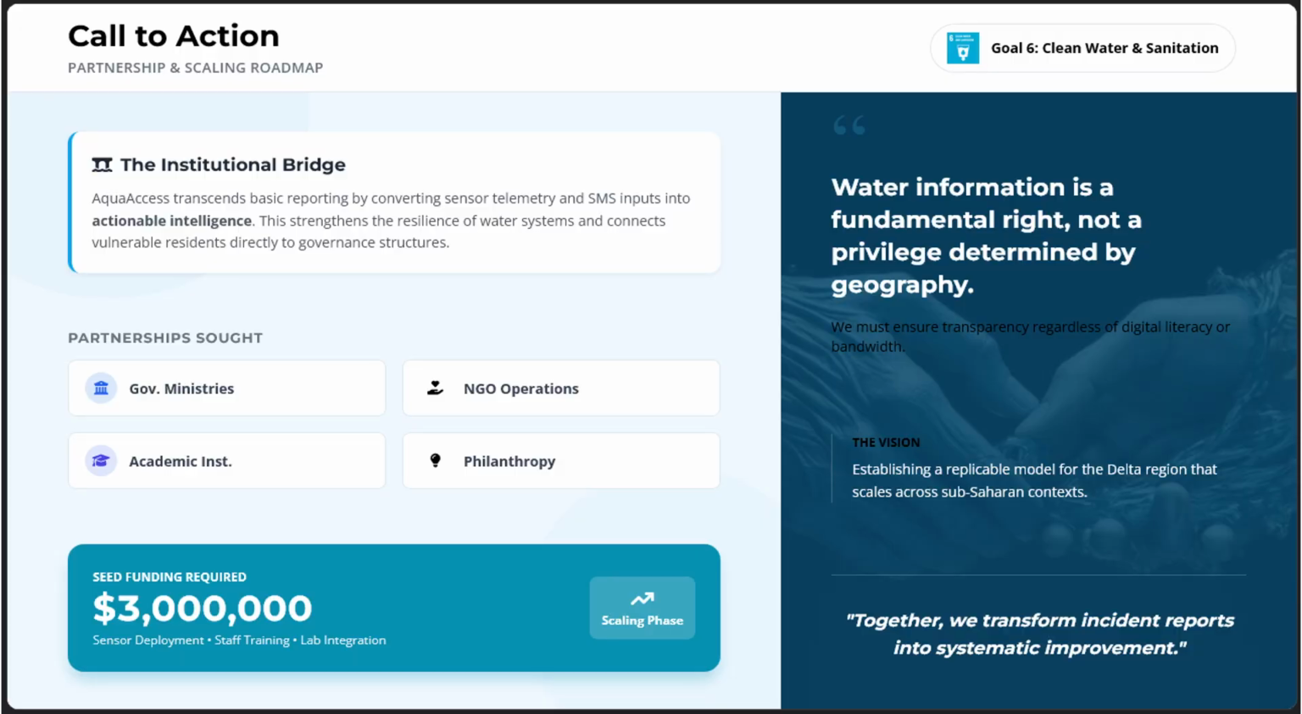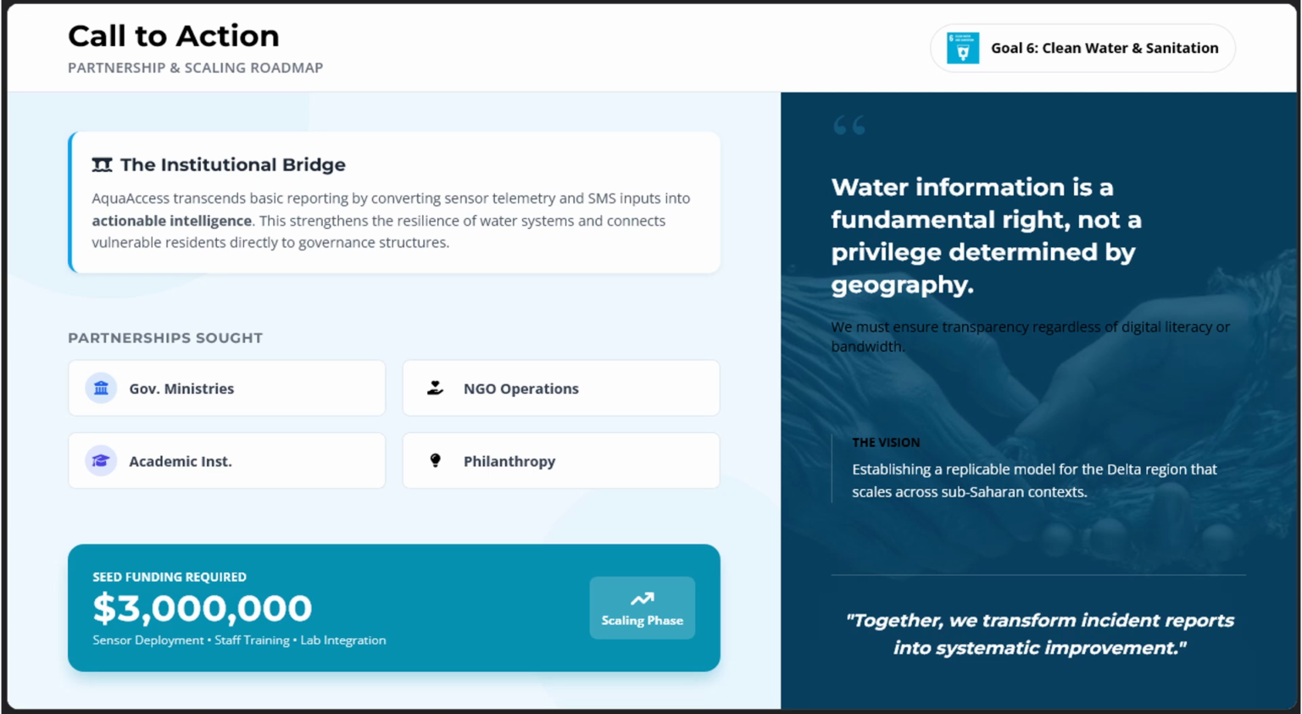AquaAccess operates as more than a reporting tool. It acts as a bridge between residents and the institutions responsible for water management. Each SMS report, sensor reading, and field observation becomes actionable intelligence that protects vulnerable communities and strengthens water system resilience. The next stage of this work depends on collaboration.